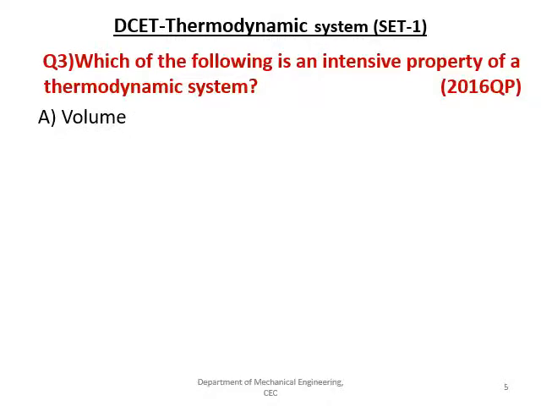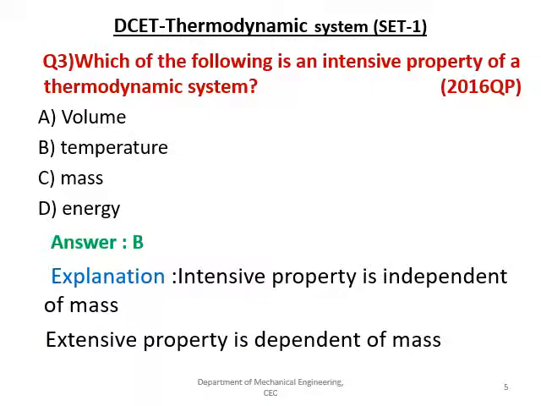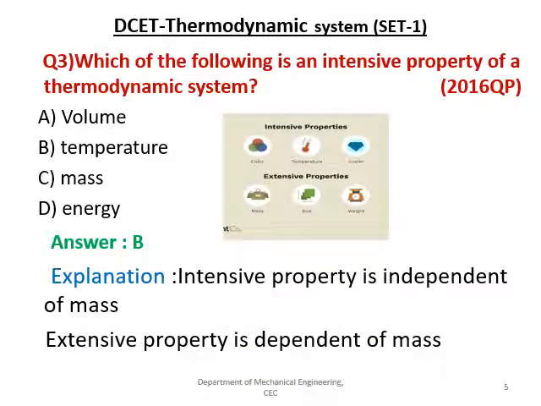Next question is, which of the following is the intensive property of a thermodynamic system? Given options: volume, temperature, mass and energy. The right answer is B, which explains the intensive properties are independent of mass and extensive properties are dependent on mass. Volume, mass and energy are dependent on the mass and temperature is independent of the mass.